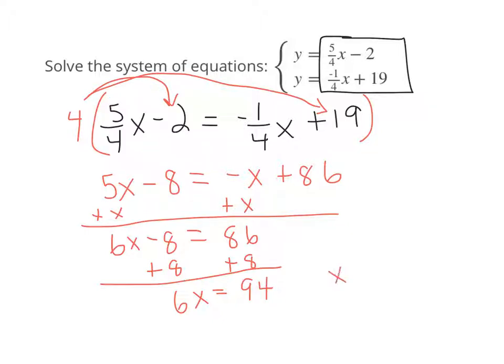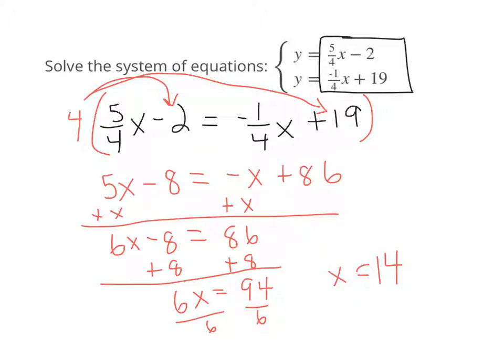And then when I go through and I divide, because the thing that is connecting 6 and x together is multiplication, so I want to undo that, I'm going to get an answer for my x value, and that is going to be 14. I'm not done, though, because that's only half of my solution. So remember, with a system, if there is one solution, you have to have a whole ordered pair. And I only have half of my ordered pair. I have the x value.